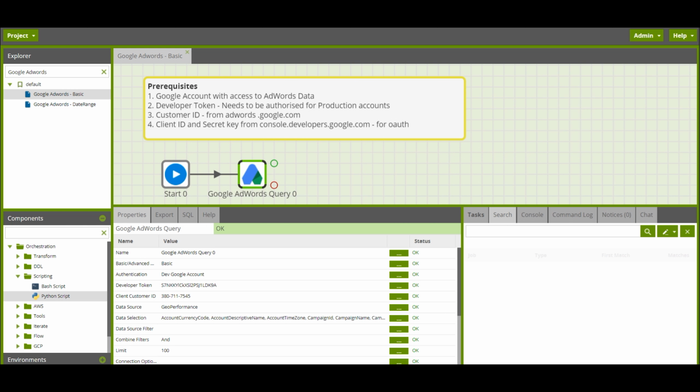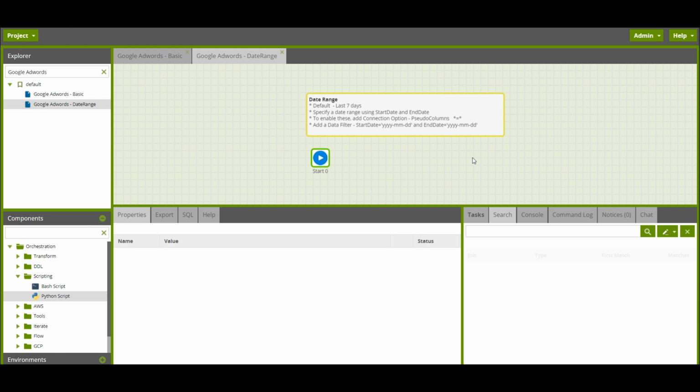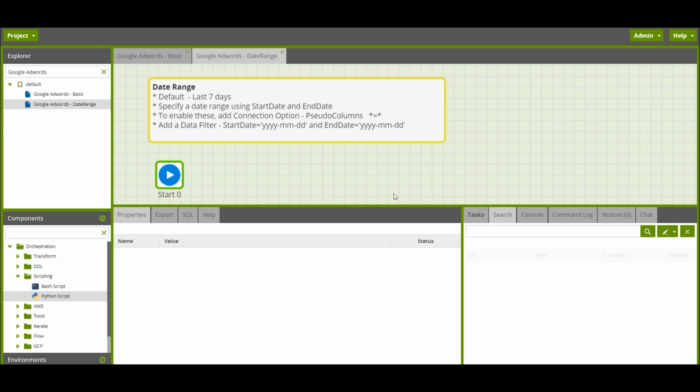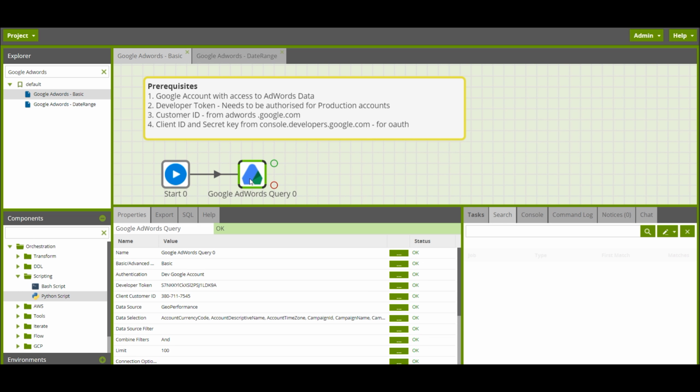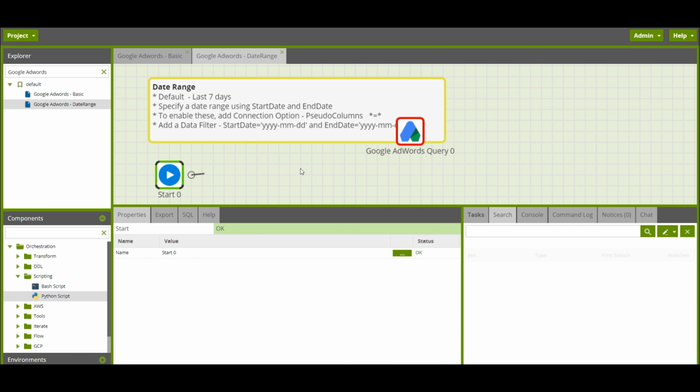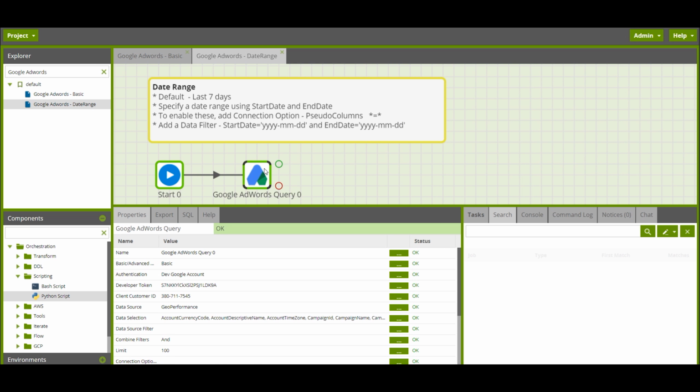By default, the component will pull data for the last 7 days. Next, we'll look at how we can retrieve data for a custom date range. I've just opened another job which basically has the start component in it. And I'll start by copying the AdWords component we've just built. So let's connect those two and bring it in line.